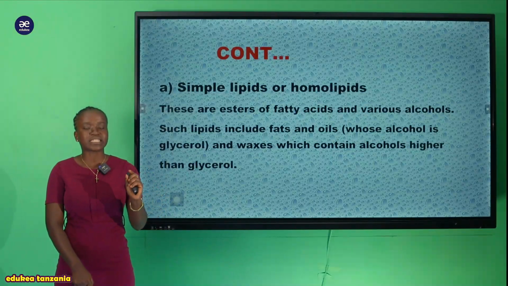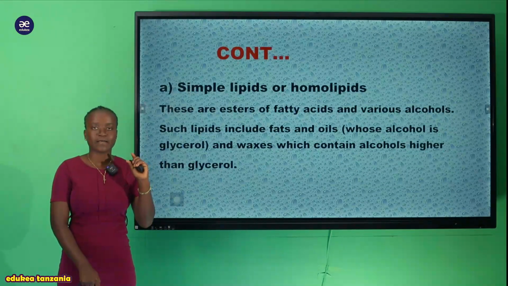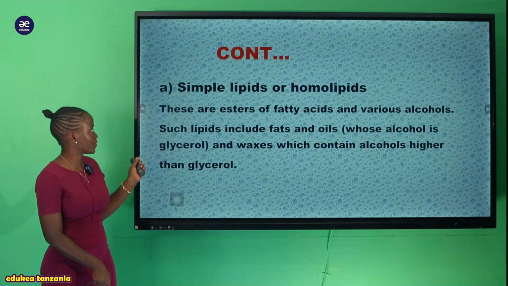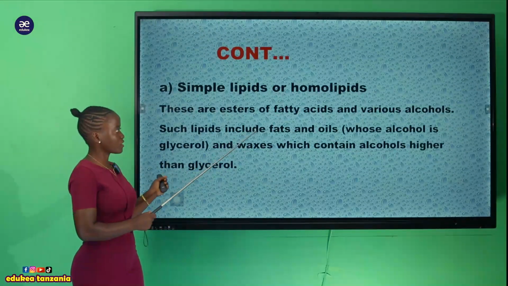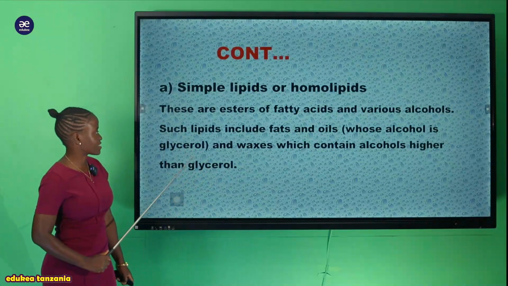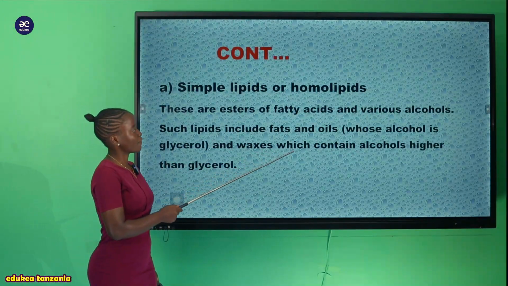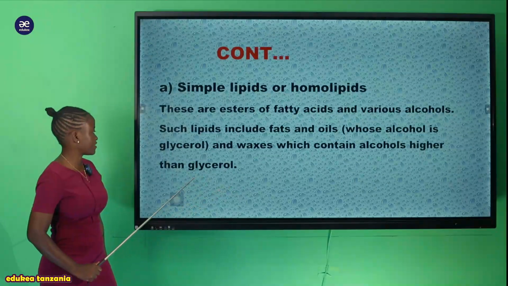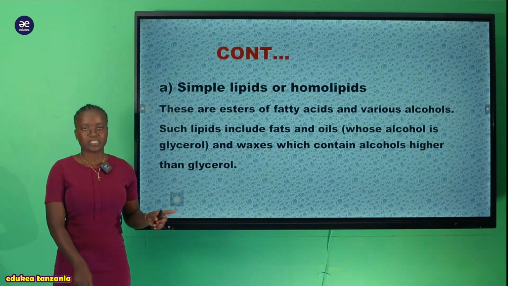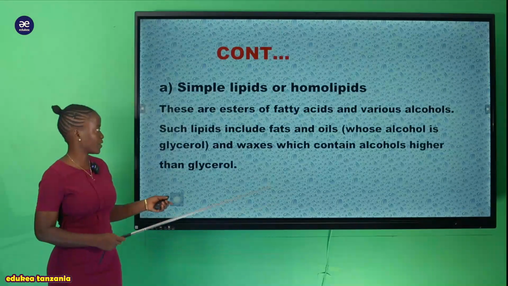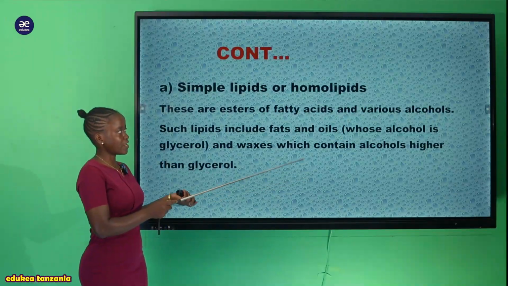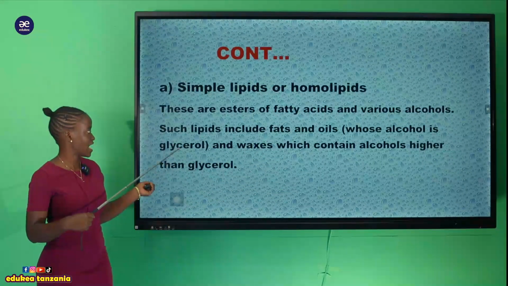Ndipo ambapo sasa tukatengeneza ile ambayo tunaita lipids. So the same applies to simple lipids. Such lipids include fats and oils, whose alcohol is glycerol, and waxes, which contain alcohol higher than glycerol. Sasa mfano wa hizi simple lipid, mfano wake hapa tuna include fats together with the oils. So now you can see whose alcohol is glycerol.